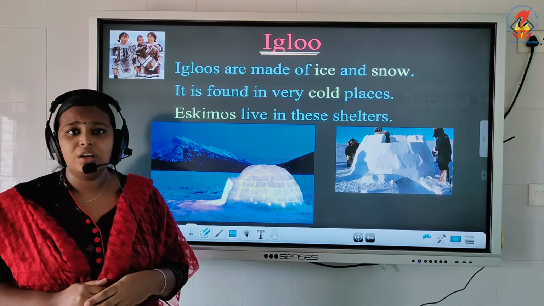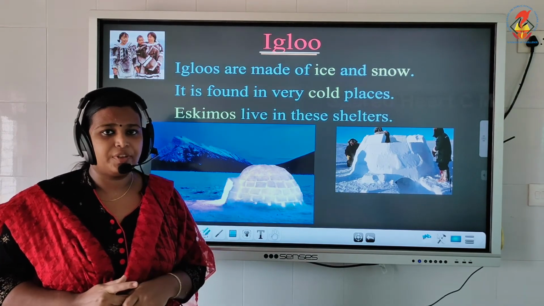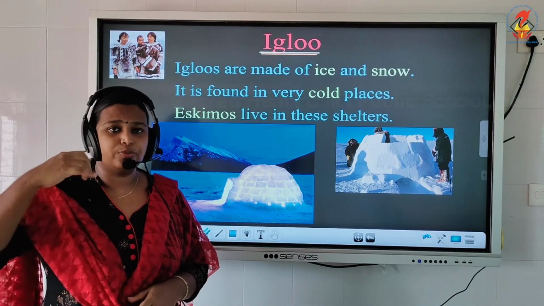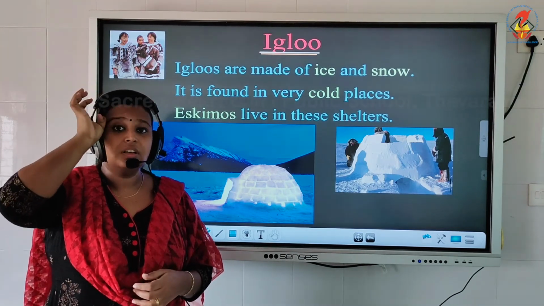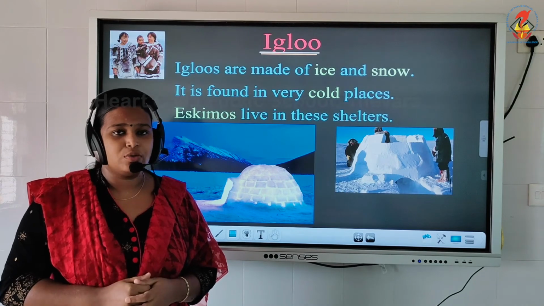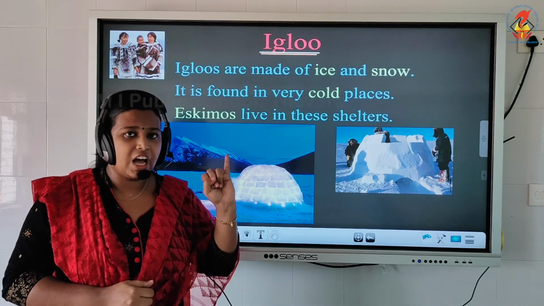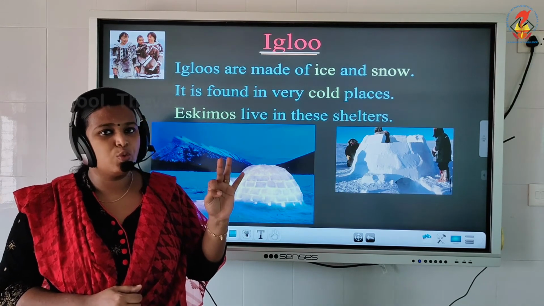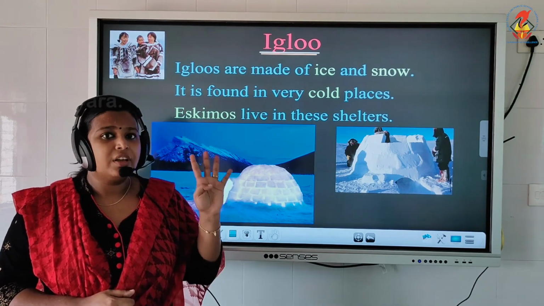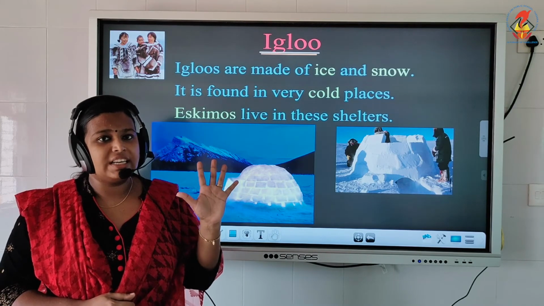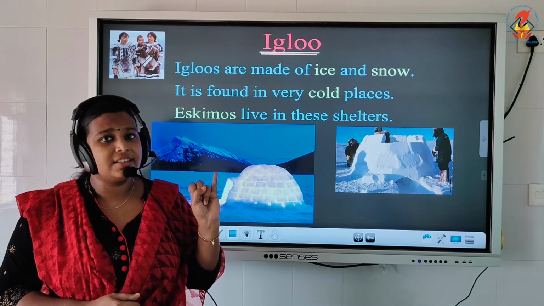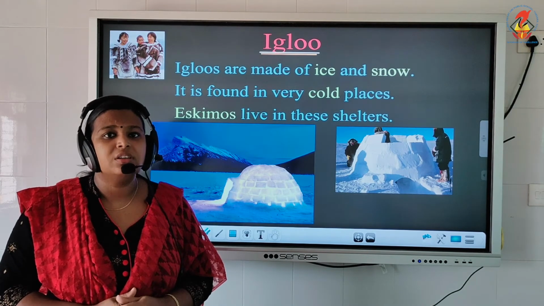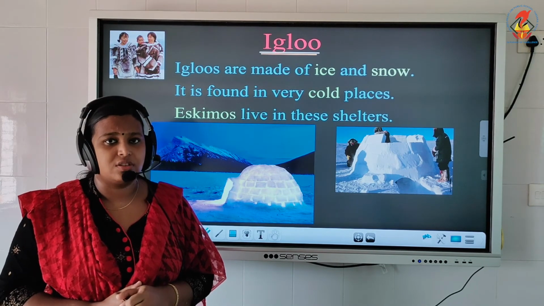So here we come to an end of our lesson. So once again I will explain from the first the different types of houses. We studied 6 types of houses. First one is Pakka house, second one Kacha house, third one houseboat, fourth one caravan, fifth one tent, and the sixth one is igloo. The first we learned about Pakka houses.